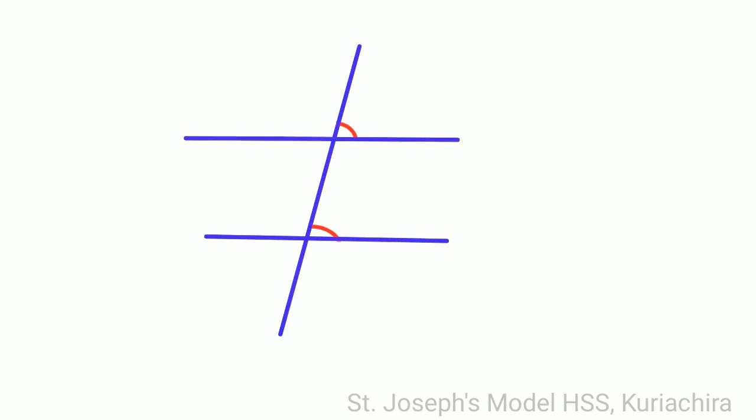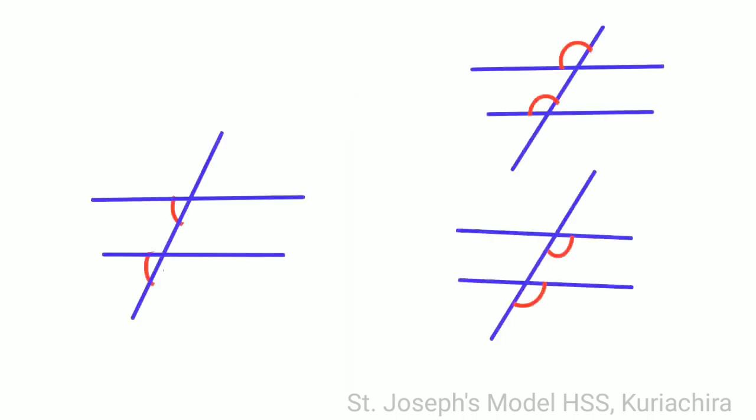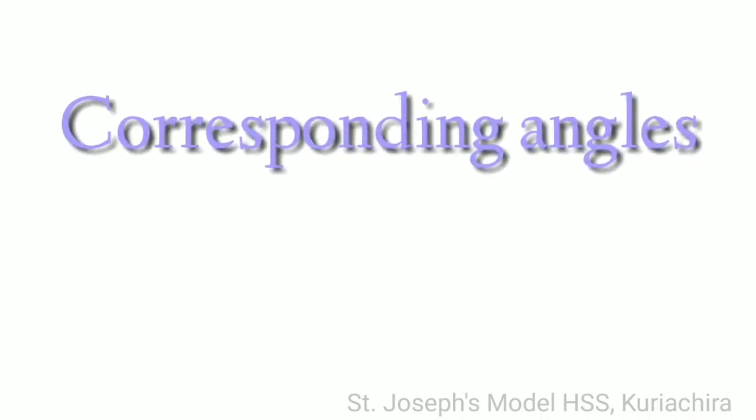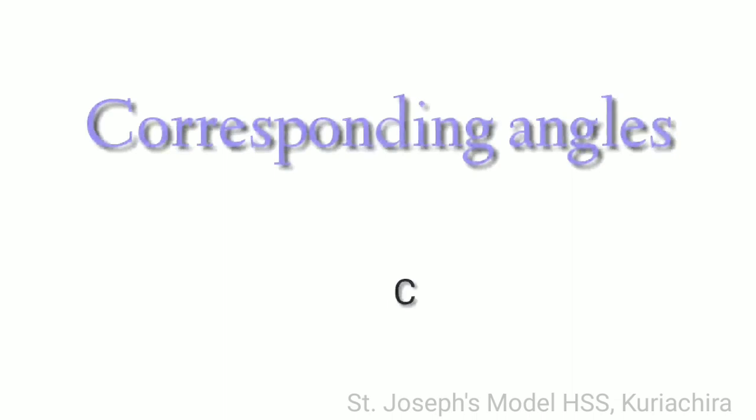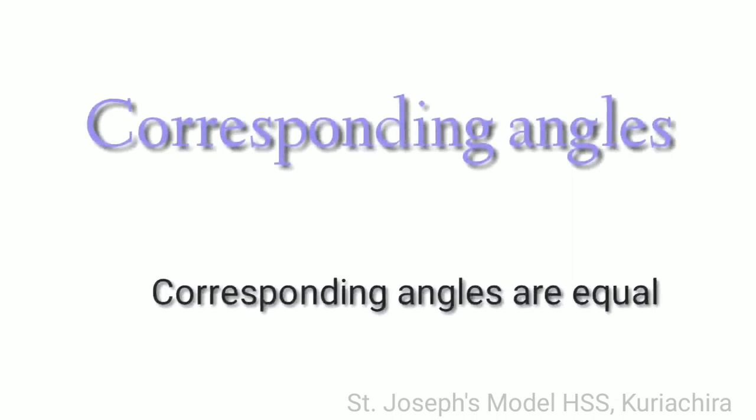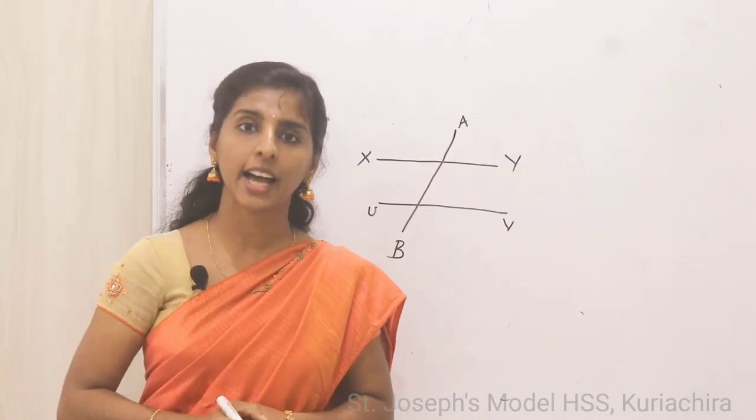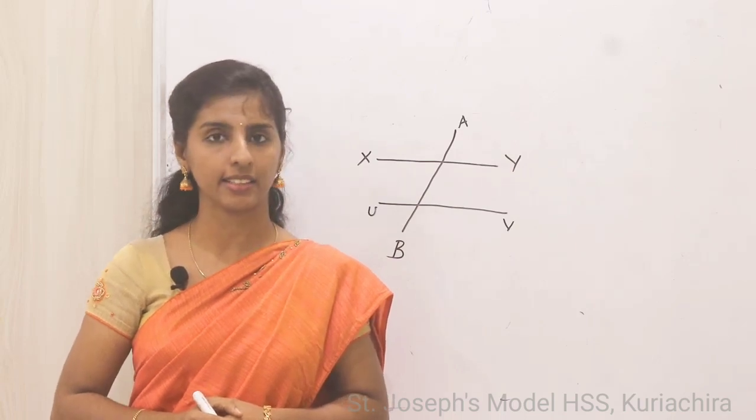So first we are going to see pairs of matching angles. Look, these pairs of angles are marked. These angles are at similar positions at the bottom and top of the parallel lines. Also, these angles are equal. There are 3 more pairs of angles like this which are at similar positions. These pairs of matching angles are called corresponding angles. So corresponding angles are equal in parallel lines. So we have a clear idea about corresponding angles, isn't it?